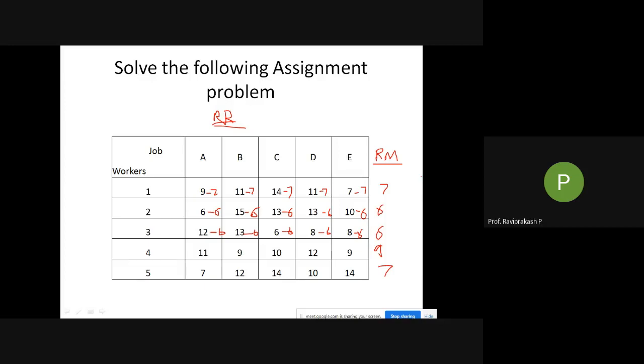For the first sum only, write it properly so that you will understand. Then for subsequent ones, no need to write RM and all. You can directly choose the smallest one and do it. No need to write this minus 7, minus 7. If you want to understand it later for a particular row, you can write this 6, 6, then 7, 7, whatever.